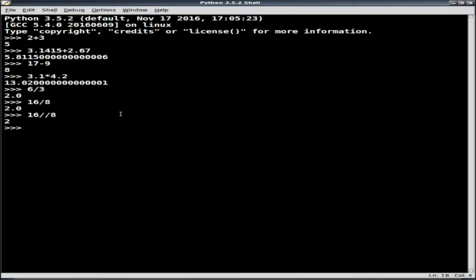But also, the thing with integer division, if I would do 16 integer division divided by 7, that's also going to turn around and give me 2. So it's not going to give me the floating point number. If I wanted the floating point number, I use the usual division, and so I get 2.85. Okay. The thing about integer division, it will kind of round it down.